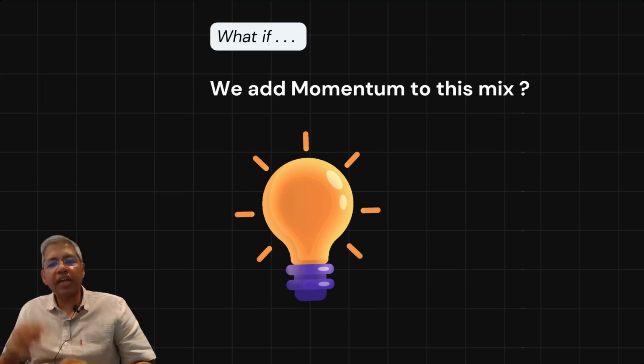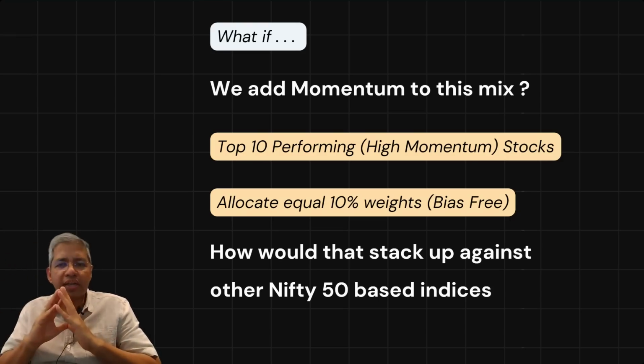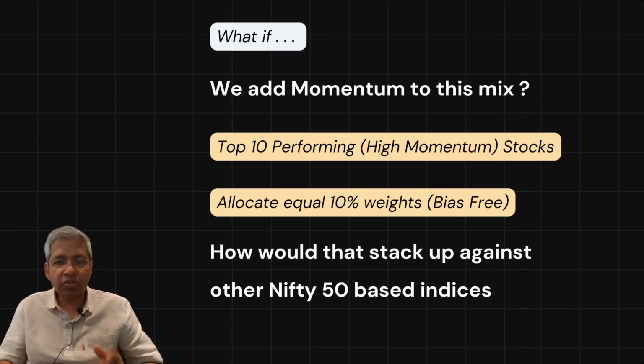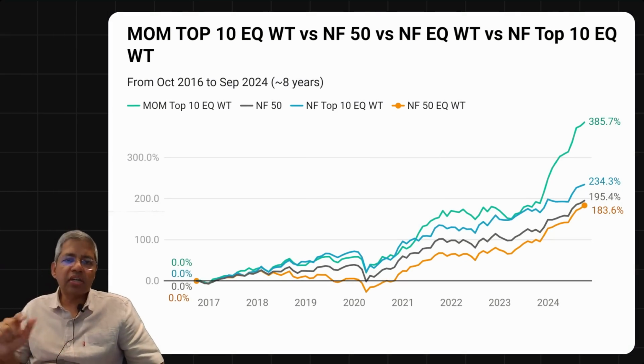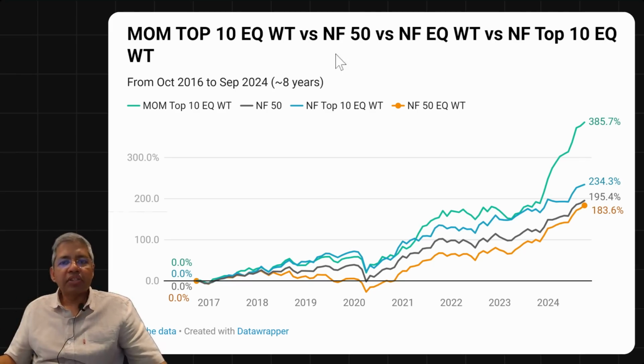And if you were to select, let's say, the top 10 highest momentum score stocks, and you allocate 10% weight each, so there is no weightage bias also, how do you think that would stack up against the Nifty 50 based indices? So let's see that. Here is the result of this experiment when we run momentum top 10 equal weight stocks, so top 10 out of Nifty based on a momentum score, versus Nifty 50 versus Nifty equal weight versus Nifty top 10 equal weight.